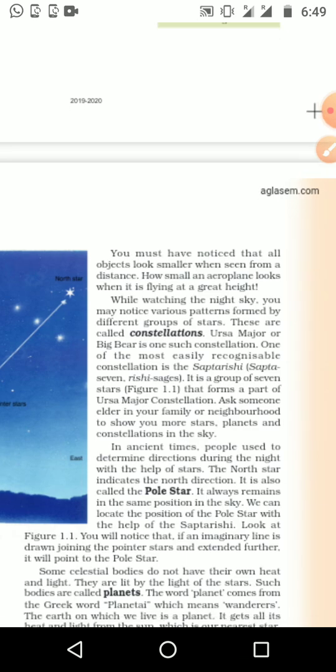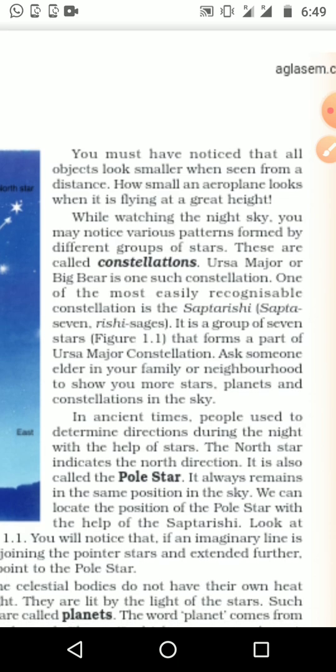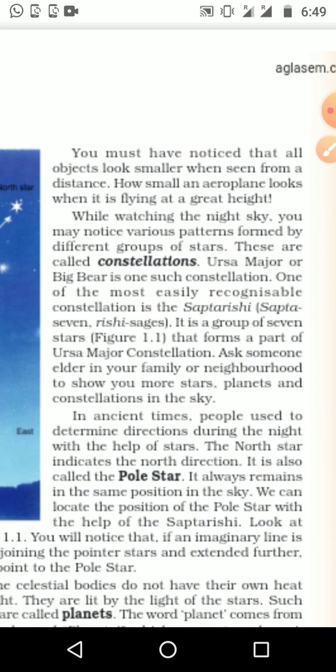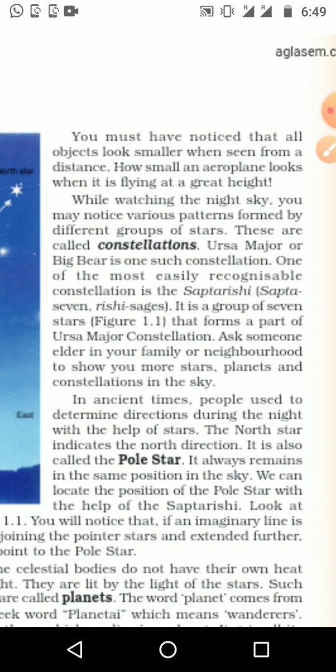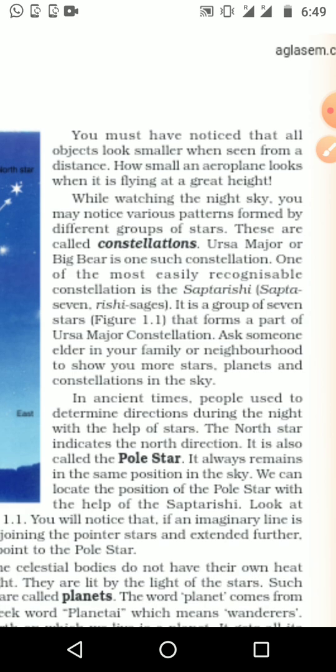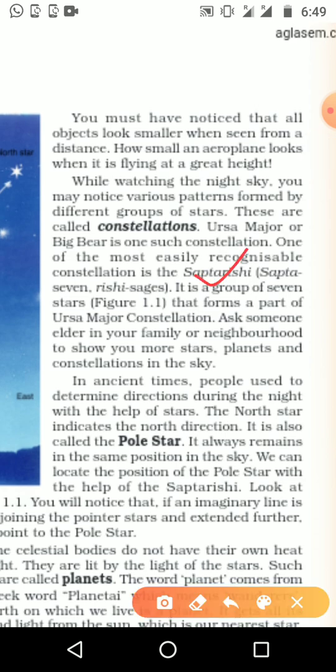When we watch the night sky, we see various patterns formed by different groups of stars. That is known as a constellation of stars, making different patterns like a triangle, or like letters, English letters or Tamil letters, different forms we can see. That is known as a constellation. One of the constellations is Saptarshi, which we have already seen in the picture.